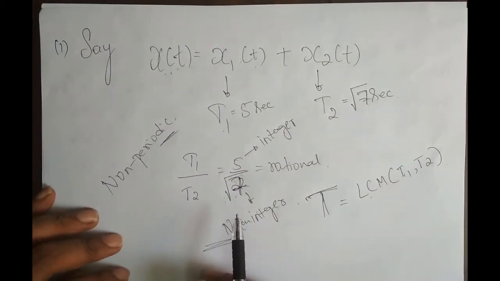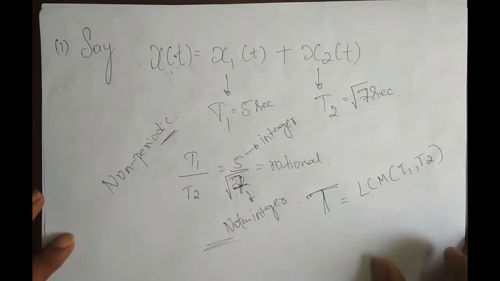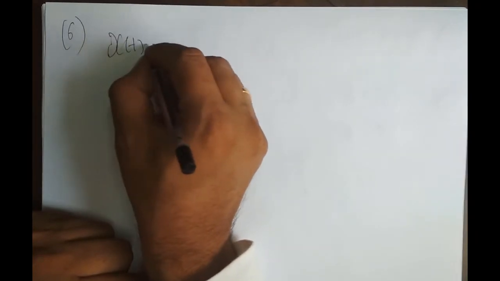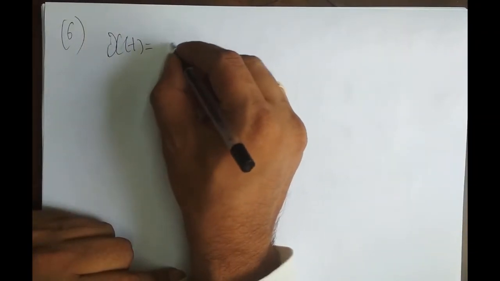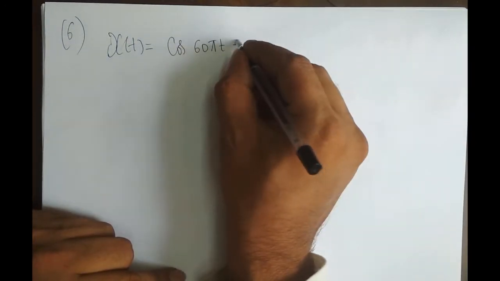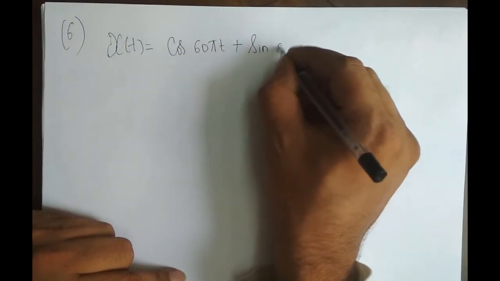Now we shall take up one or two examples. Let's say, problem number 6, I guess. x of t is equal to cos of 60 pi t plus sine of 50 pi t.